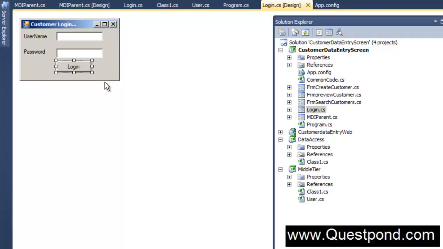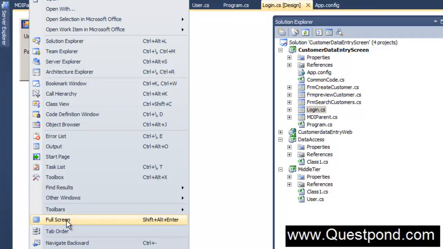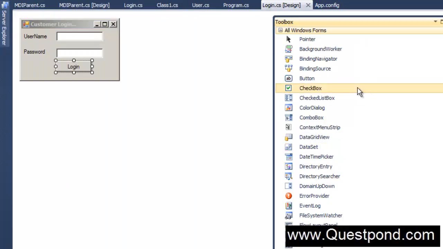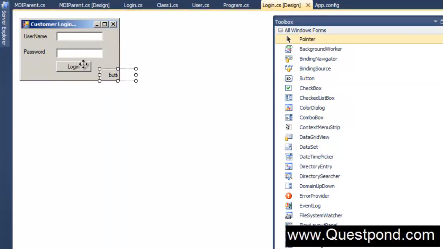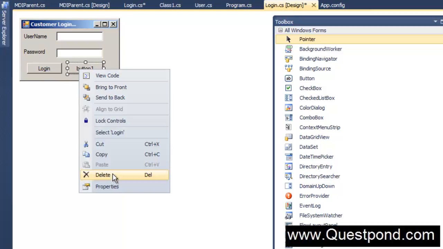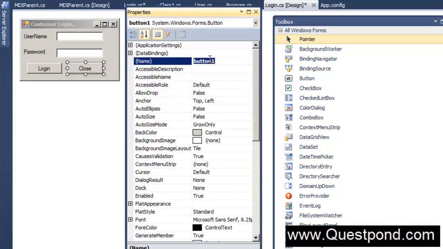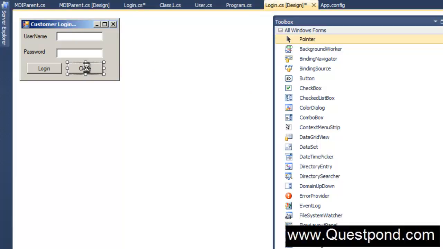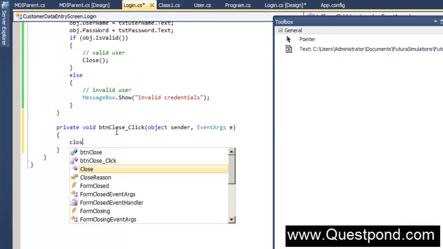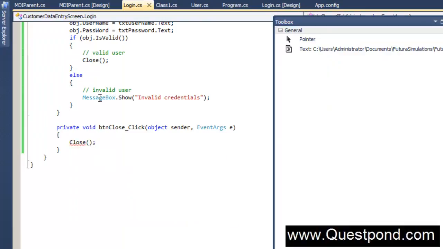If he wants to close the form, I can give him a button here called Close, BT and close. So as soon as the person clicks on this Close, it will actually close this form, right?